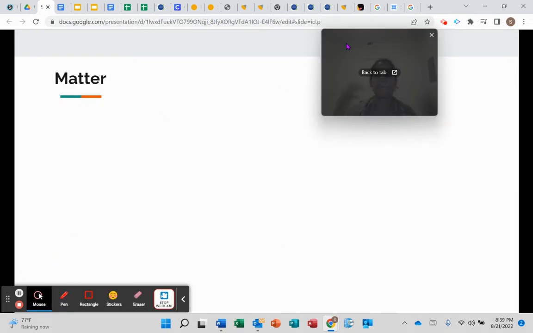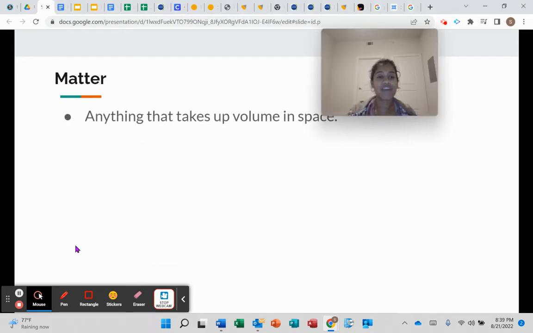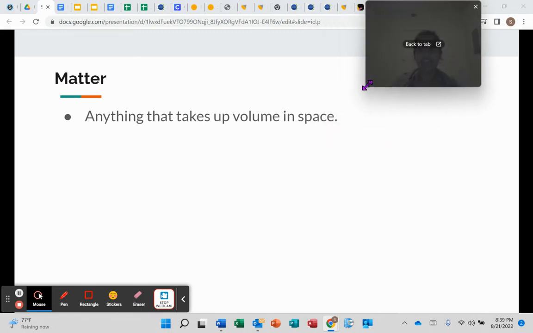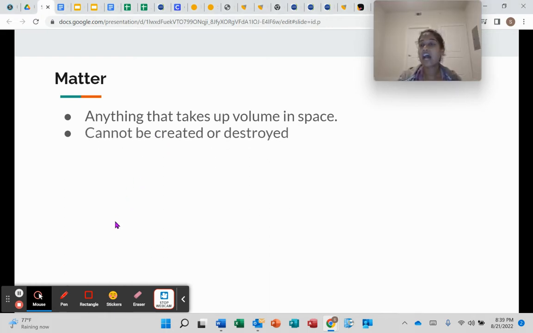The first thing, matter. Like we said before, matter is anything that takes up volume in space. Matter also cannot be created or destroyed. It can change, but it cannot be created or destroyed. Anything that is matter on this earth, or in this universe, cannot be created or destroyed. Like I said before, it can change, and we'll talk about that in a little bit, but matter can change from one state to another.